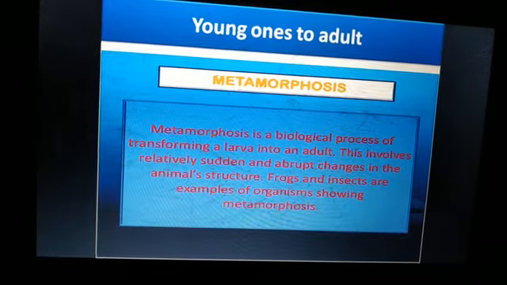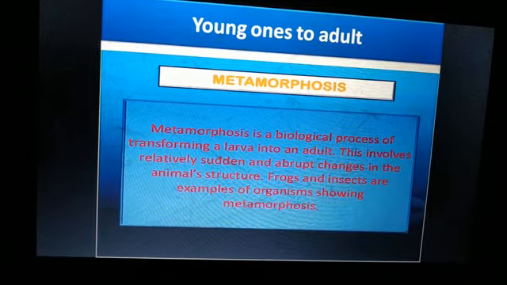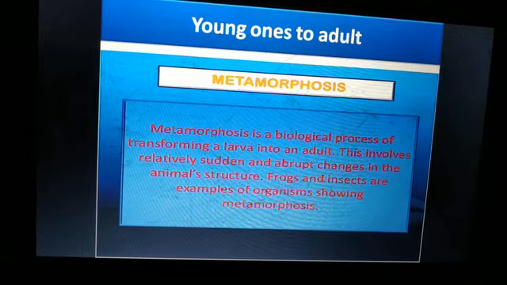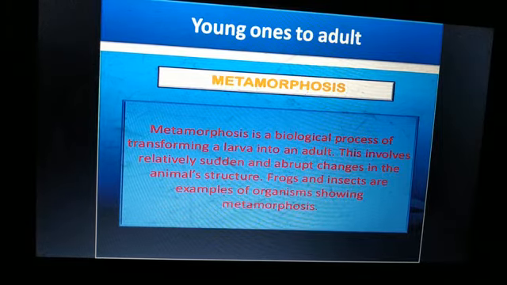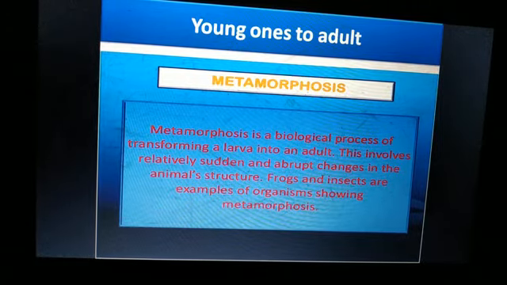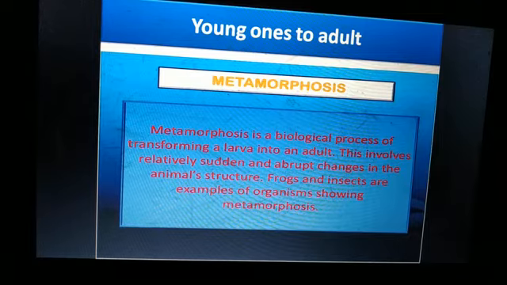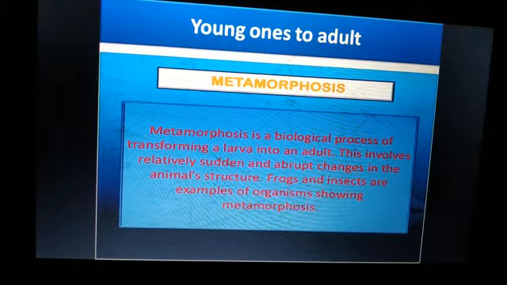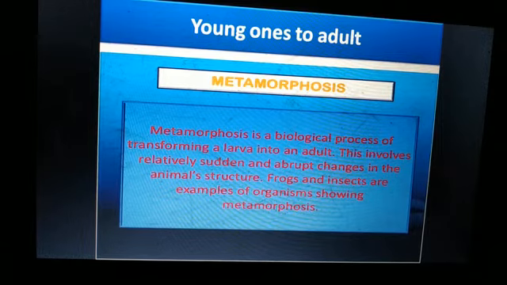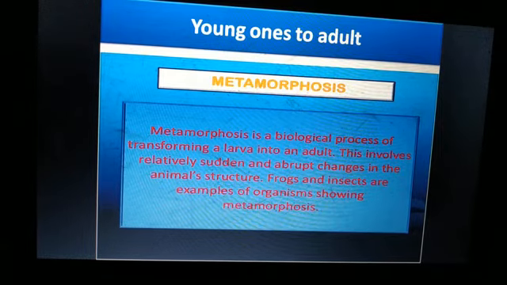Now when we were kids, that time also we used to have 2 hands, 2 legs, 1 head, and we looked similar. When we are adults also, we will have the same only, we will have 2 hands, 2 legs, 1 head, isn't it? But what happens in some animals, the young ones may look very different from the adult one.